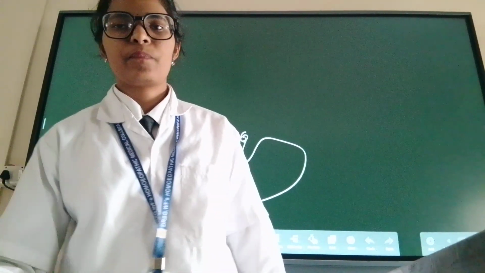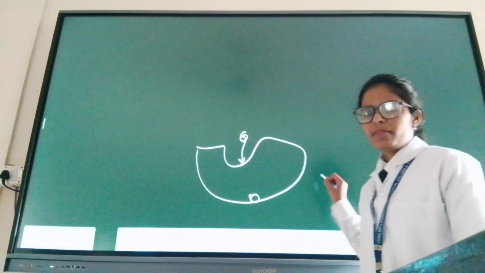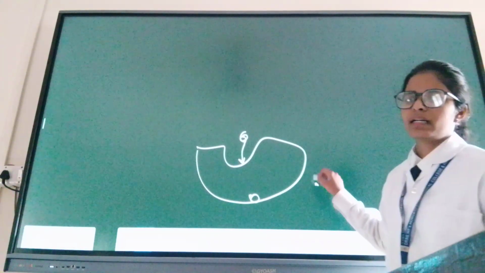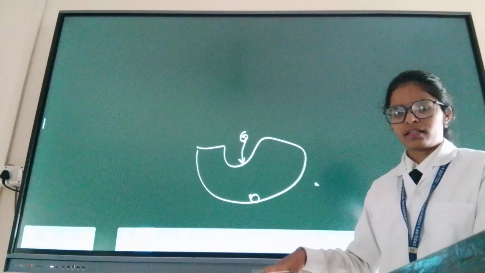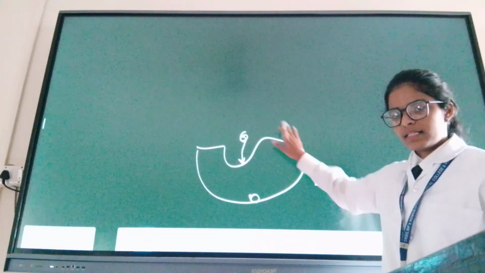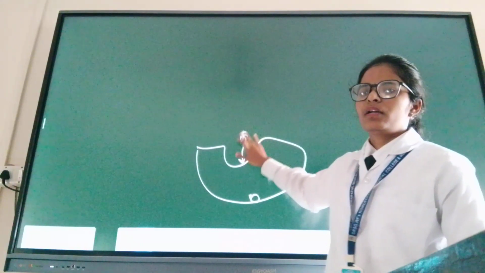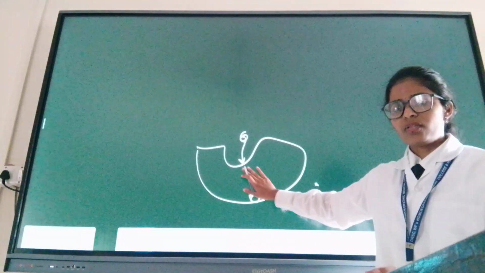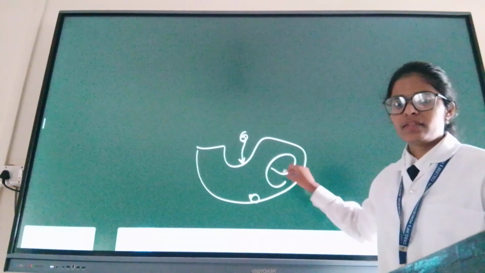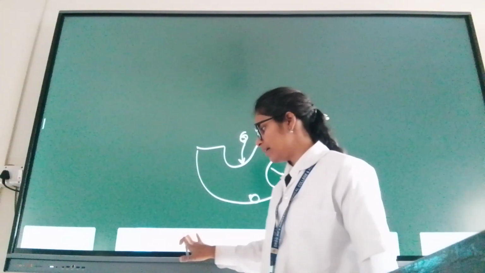The receptor itself does nothing. It just binds; stimulating, inhibiting, everything is done by our substrate. The receptor does nothing. It is just present there.